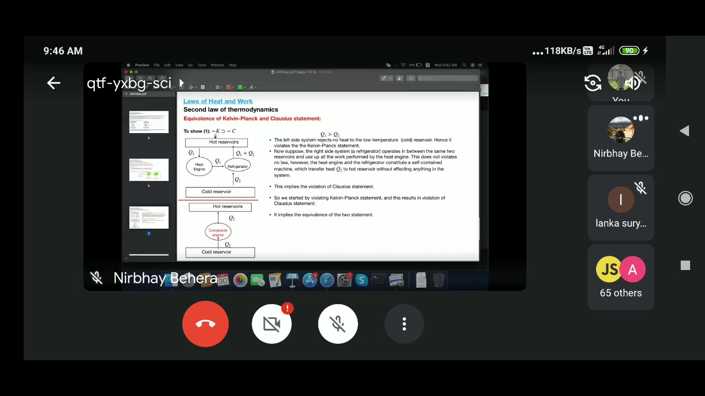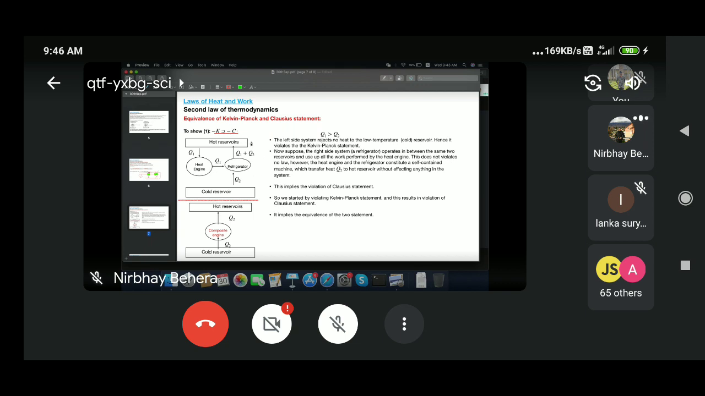Okay. So this is what I'm saying. Minus K is equivalent to minus C or not. This is what it means actually. So I'll start with falsifying the Kelvin-Planck statement, and at the end, I'll try to see whether minus C is correct or not. So that is what I am doing.